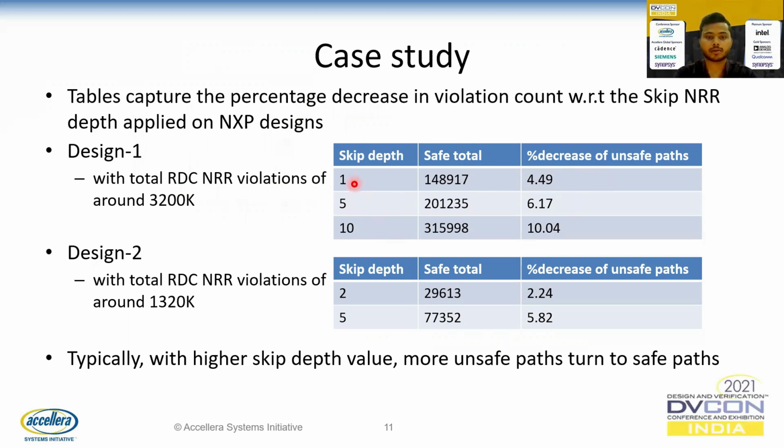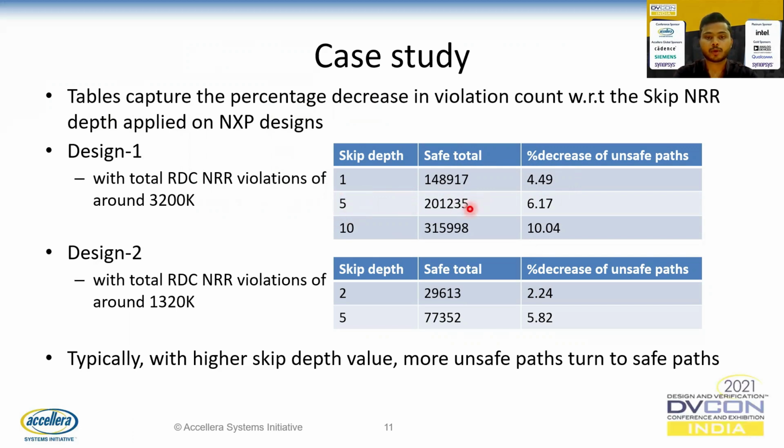So let us go through the depths. At depth 1, we are able to identify 148K safe paths of total violations which were actually safe and were reported unsafe without this methodology. So there is a 4.49% decrease in the unsafe paths count. Now let's take a look at depth 5.